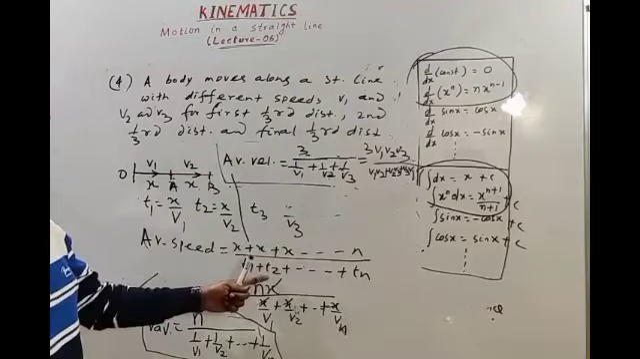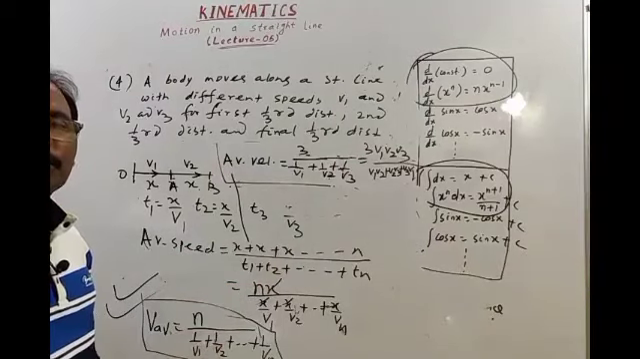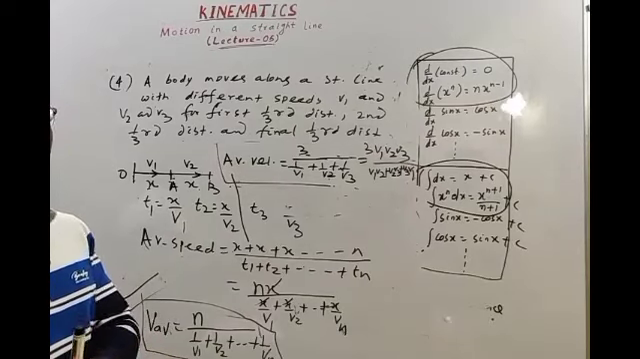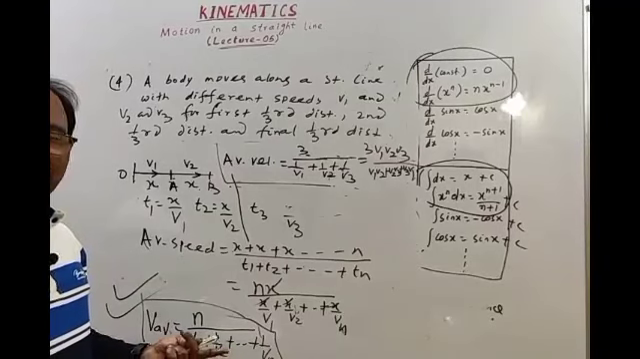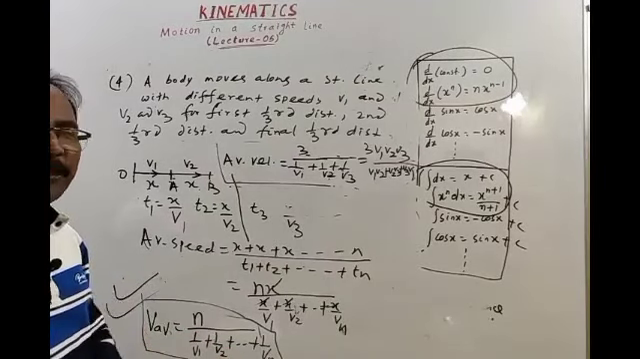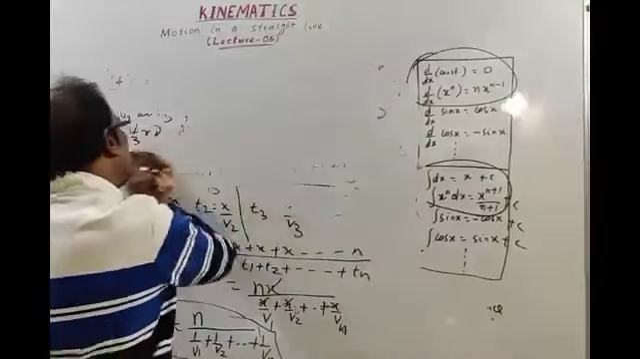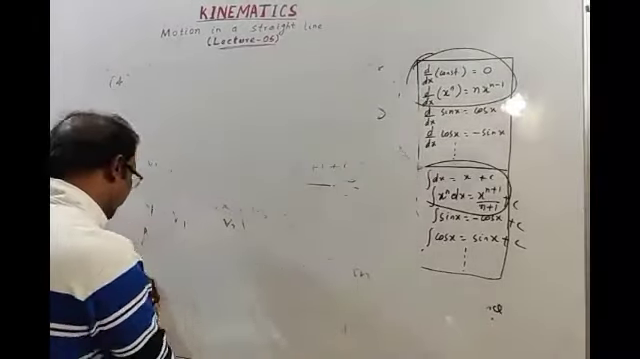For this question, I could take a number of questions for 2 segments, 3 segments, 4 segments, v1, v2, then v1, v2, v3, then v1, v2, v3, v4. That would be a wastage of time. Your time is very precious. Then the next type of question: equal time. These were divisions of equal distance, now equal time.